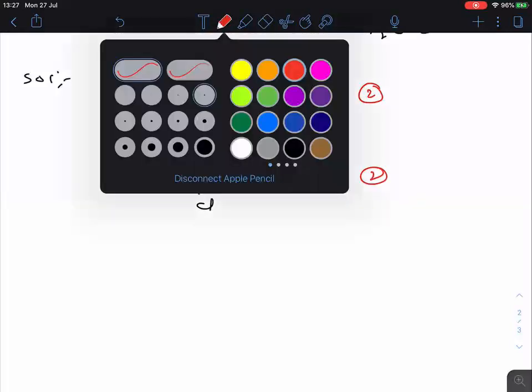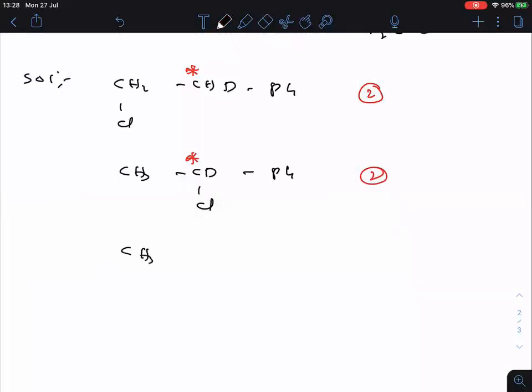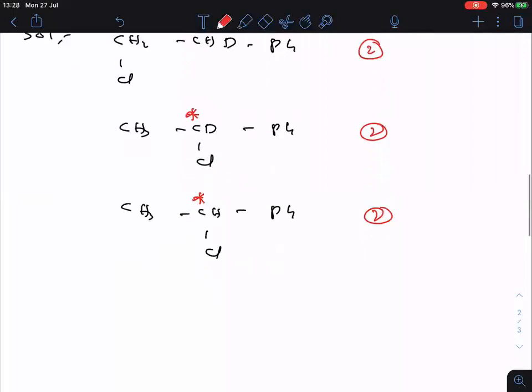Now try to understand. We removed hydrogen. Now in the same one, we remove deuterium, because deuterium and hydrogen are both isotopes only. Is it clear, everyone? In the previous compound, I removed hydrogen. Now from the same carbon, remove deuterium. So again a chiral center, two products, two isomers.